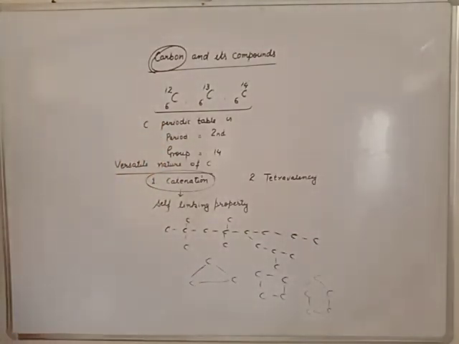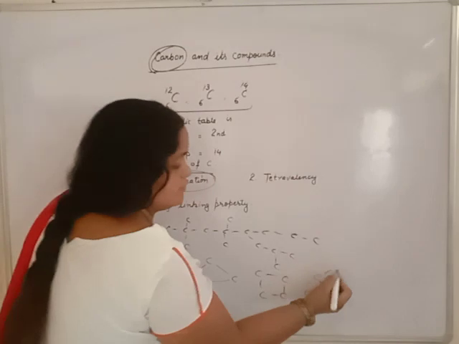This is the catenation property. Carbon has self-linking property up to endless. A large number of carbons combined together, in straight chain or branch chain or cyclic chain or cyclic branch chain, just like this.